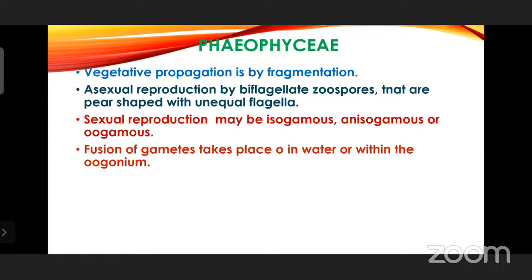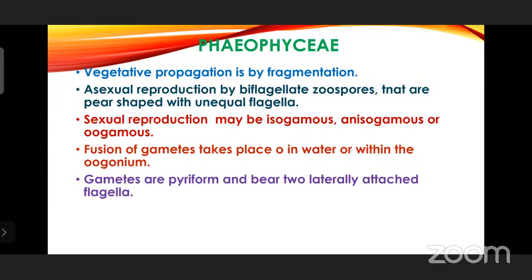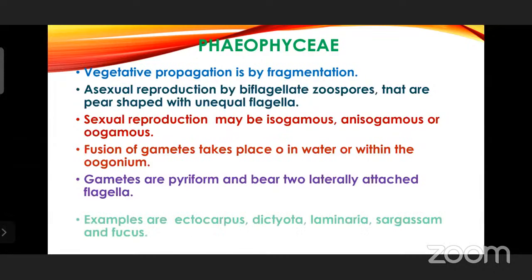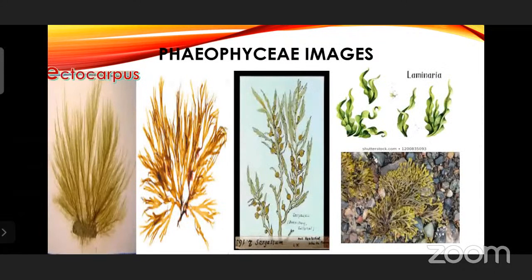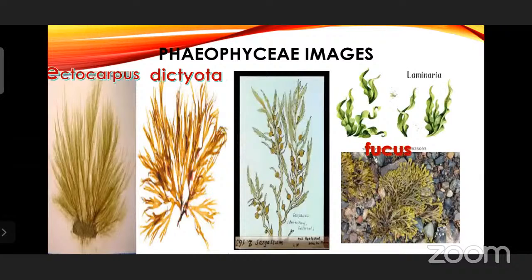Isogamous means similar gametes, the same. Anisogamous, dissimilar gametes. Oogamous means female non-motile, and male smaller and motile. Next images also you can see here, Phaeophyceae: Ectocarpus, Dictyota, Sargassum, Laminaria, and Fucus. These are the examples.